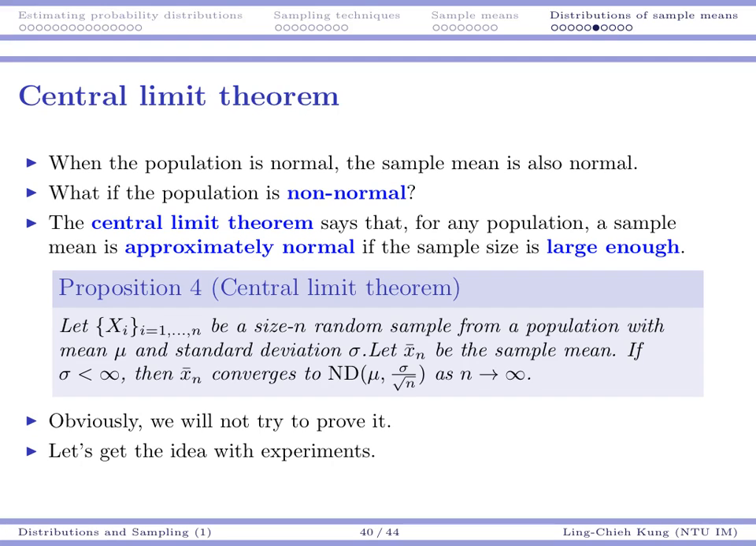The last thing is, what if our population is non-normal? In that case, the sample is not normal in general. But as long as our sample size is large enough, then we still can use the central limit theorem to say that our sample mean is approximately normal. If you are interested, you may want to read. But the concept is actually very simple.